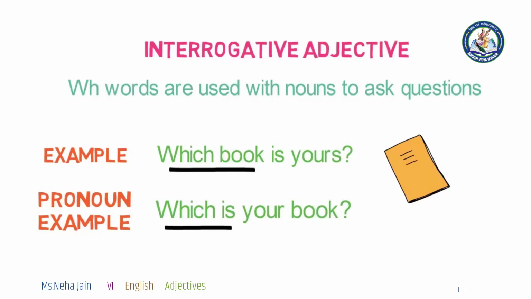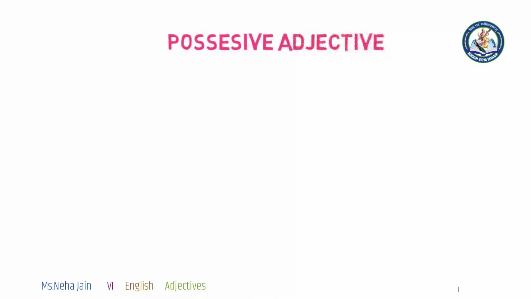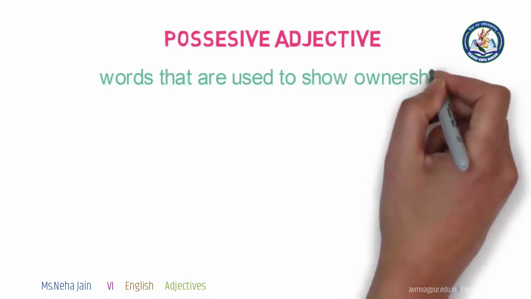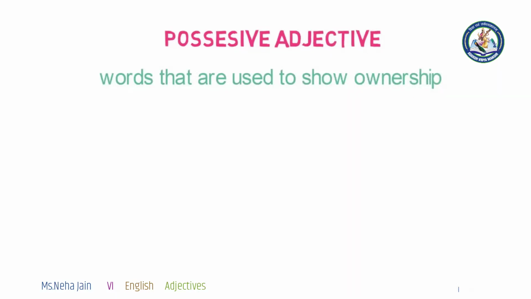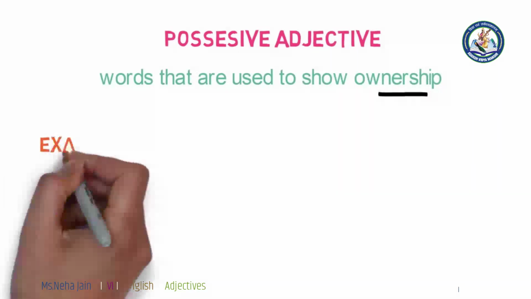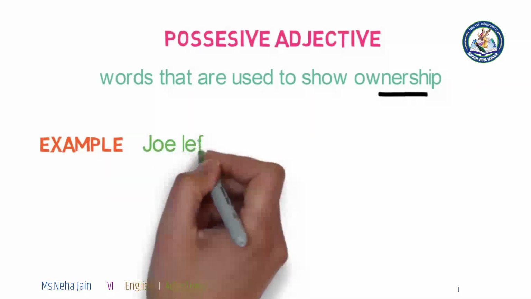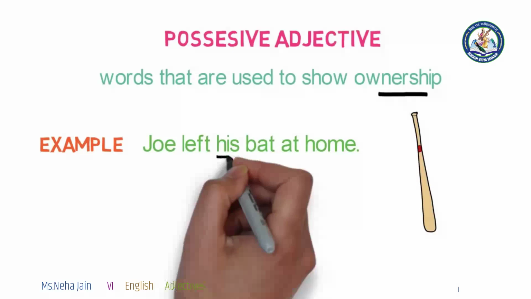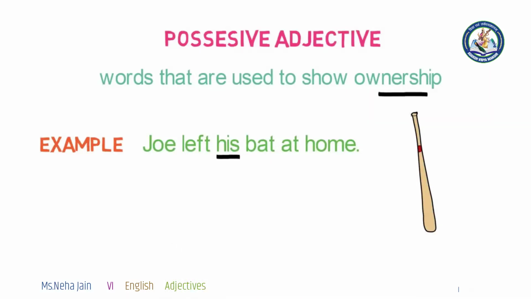Now let's see the next type, that is possessive adjectives. Words that are used to show ownership. Please note the word ownership. Joy left his bat at home. Okay, here the word his is used to show that it is his bat. Here his is a possessive adjective.